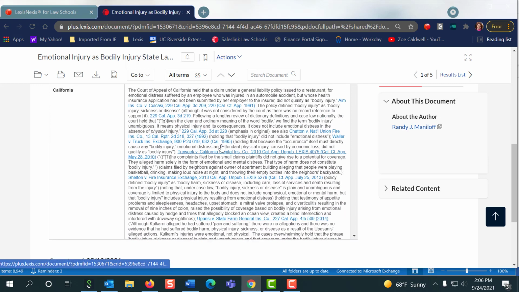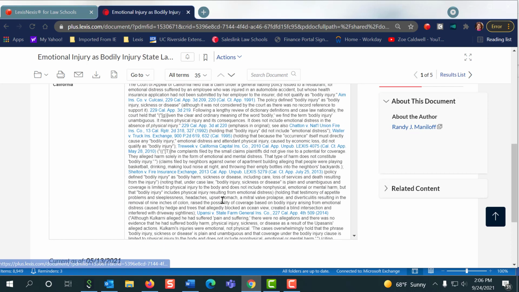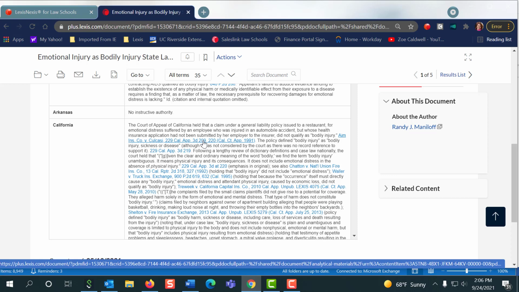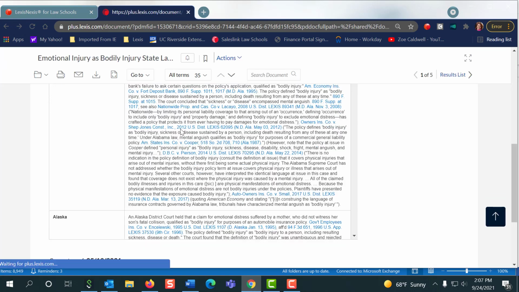So right here, this is the only section that I need to read to see if this practice note is helpful to me. And you can see that it's already linking me to some cases if I want to check out those cases. Again, keep in mind that this is all on bodily injury, emotional injury caused by an accident. It doesn't look like any bystander terms are here. They would be highlighted. So we're just going to skip this, and none of the other materials here were helpful. So we'll go back to our original search results.